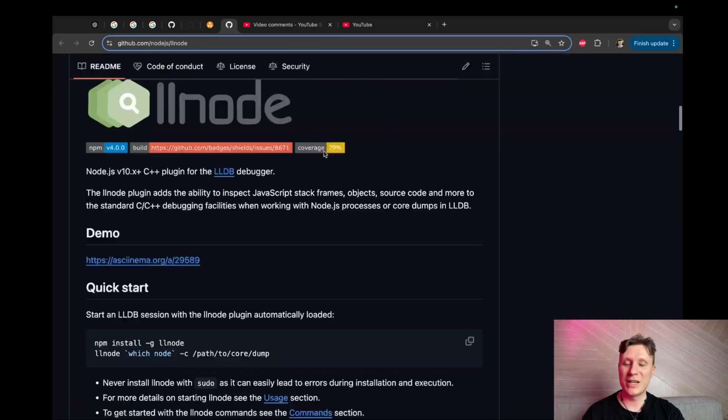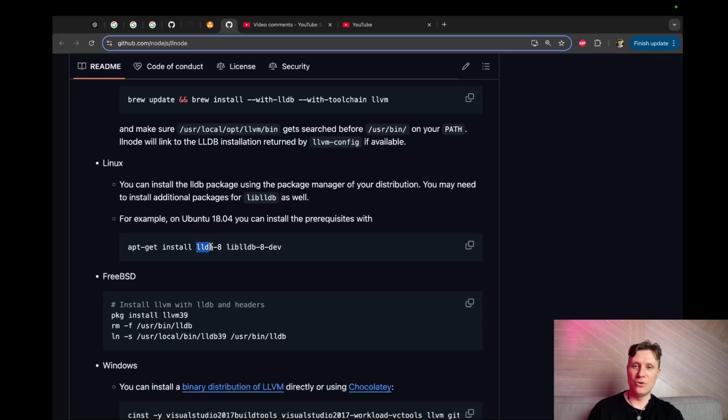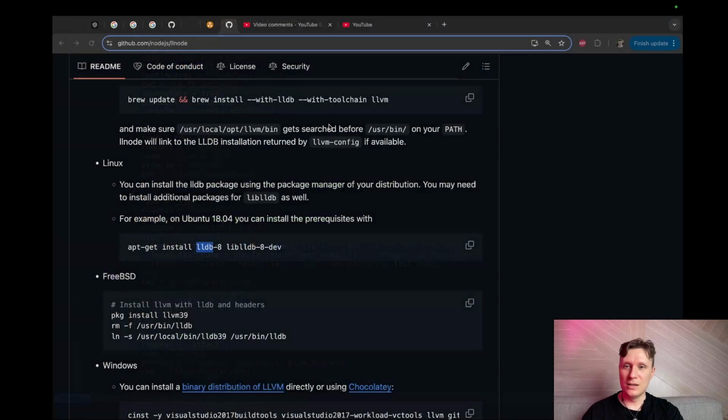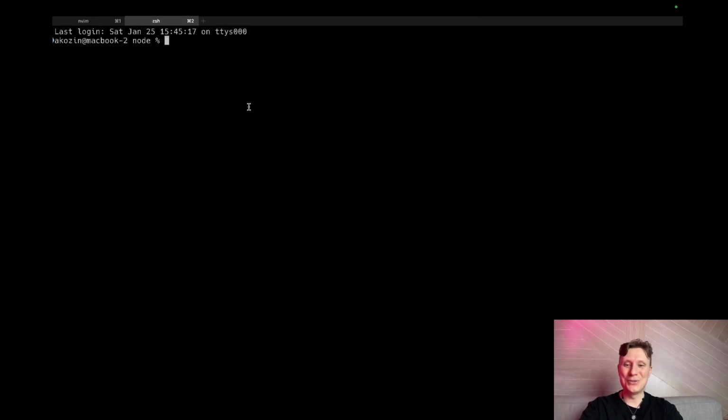I checked this repo, but I haven't installed this plugin to LLDB. I used LLDB before to debug some ARM64 assembler. It's frankly really convenient, but not as convenient as an IDE. So maybe I'll check it today and see how it's going, because I don't know how to do it correctly.